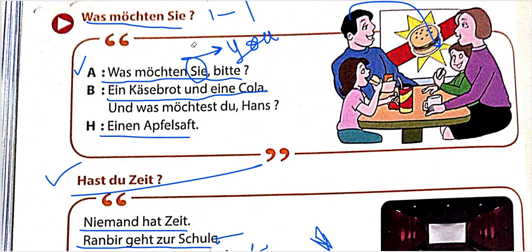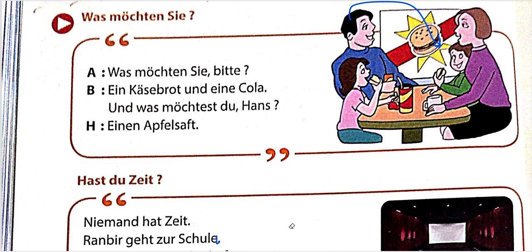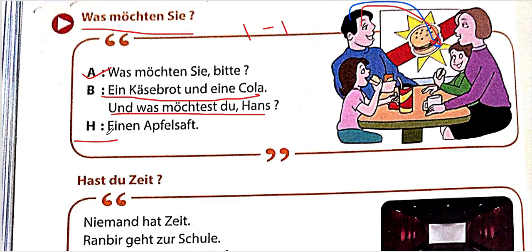Okay, so now we're coming to this particular dialogue, which is very helpful when you're taking or ordering food in fast food restaurants in Germany because it's all in German. So, was möchten Sie? Was möchten Sie bitte? This is what the worker is asking the customer. Ein Käsebrot und eine Cola. The customer is saying a cheese bread and a cola. And then this father is asking his child, und was möchtest du, Hans? And what would you like, Hans? And Hans says, einen Apfelsaft. That means an apple juice.